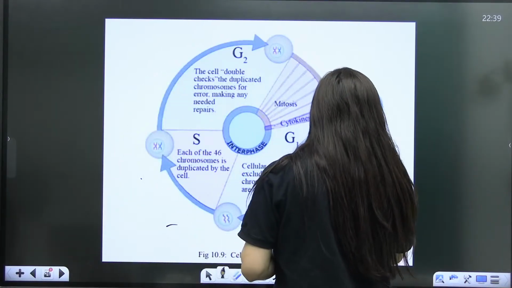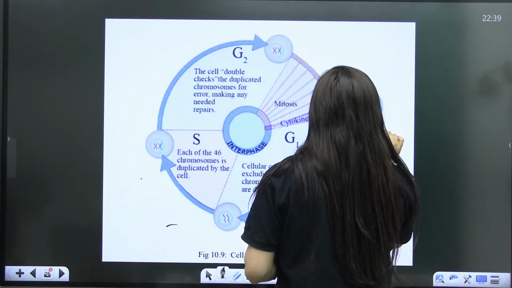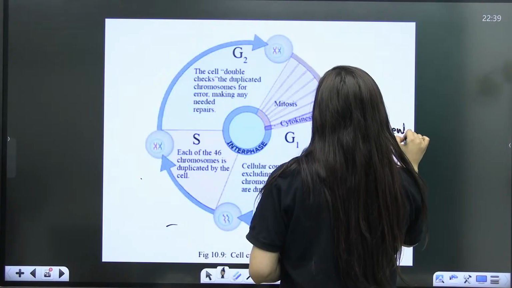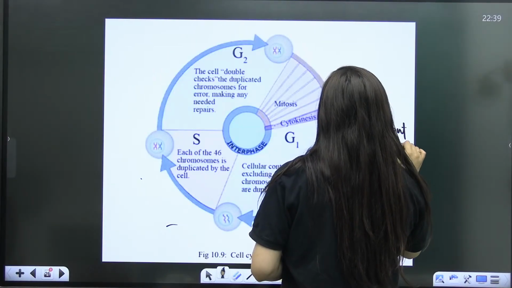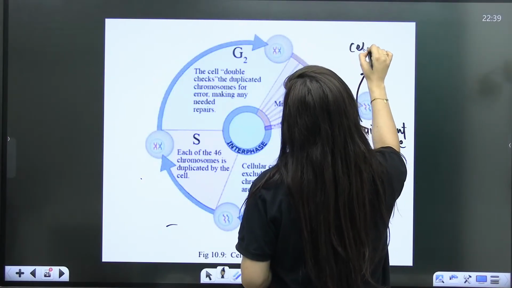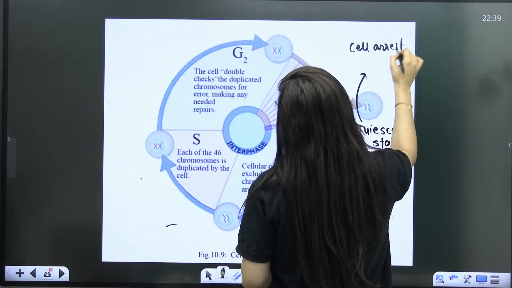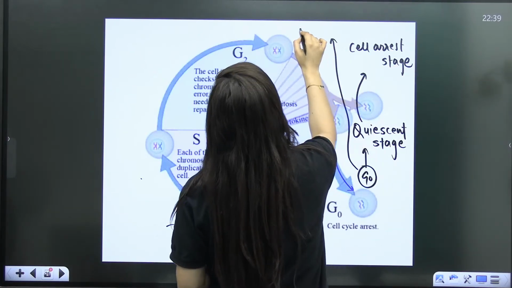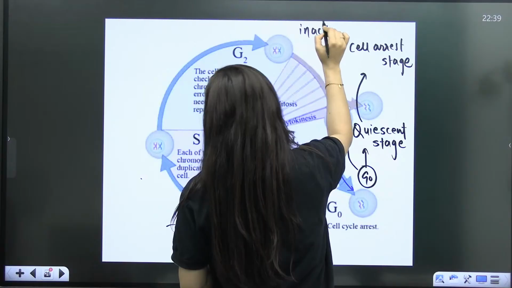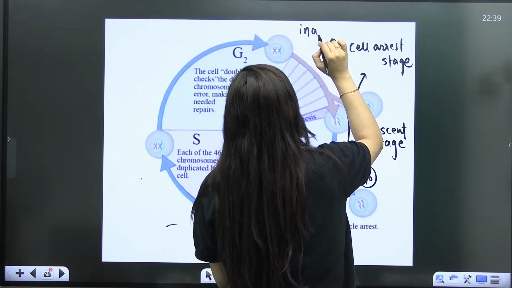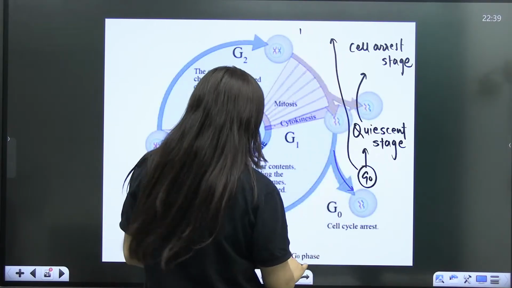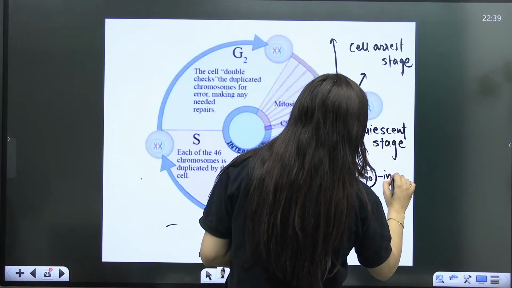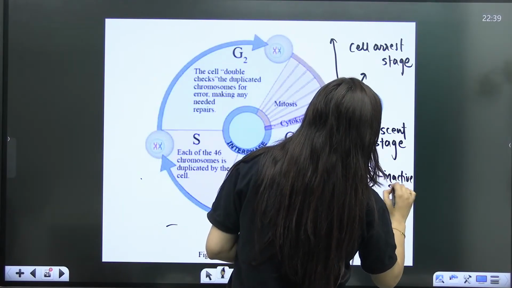G0 is also known as the quiescent stage. It is also known as the cell arrest stage. Sometimes we also call it the inactive stage, but inactive in terms of what?